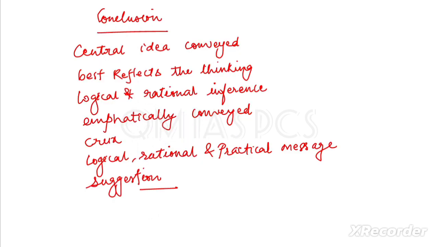From the entire 2024 paper I have written these words. In place of conclusion, these are written: central idea conveyed, best reflects the thinking, logical and rational inference, empathetically conveyed, crux, logical, rational, practical message and suggestions. These are almost like conclusion, or you can simply say conclusions.